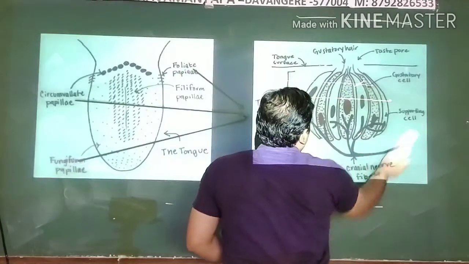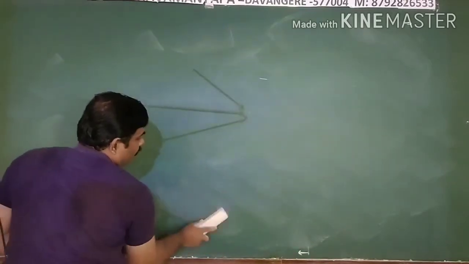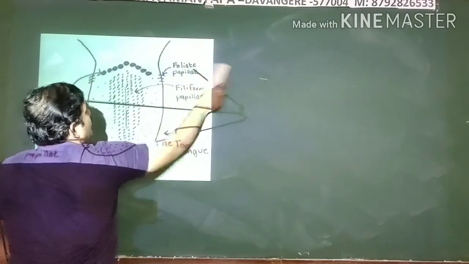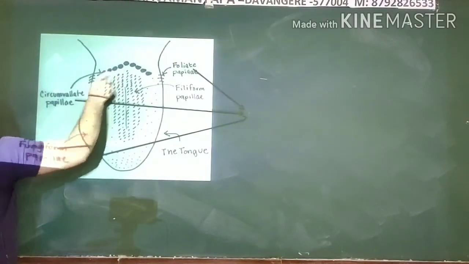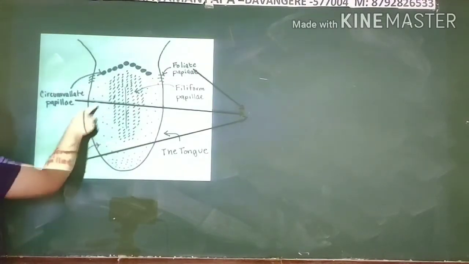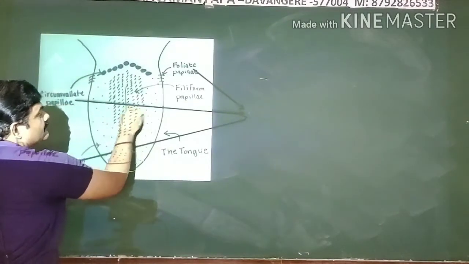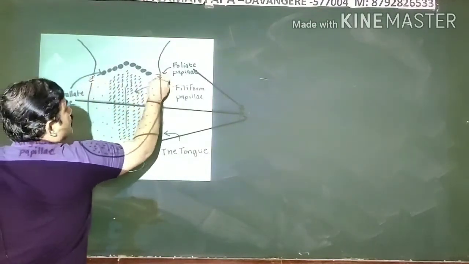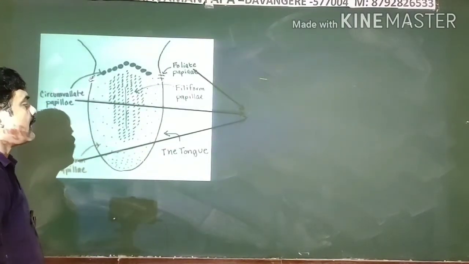Before I get into the functions of your tongue, I'd like to give you the structure of the taste bud also. So this is the structure of your tongue, just what I explained. Here you can see the circumvallate papillae clearly. Thereafter the fungiform papillae are present at the border of your tongue, but they are more in number at the tip of the tongue. At the center of your tongue, you can find the filiform papillae. And here it is clearly mentioned, the foliate papillae. They are not well developed in human beings. This is an important thing.